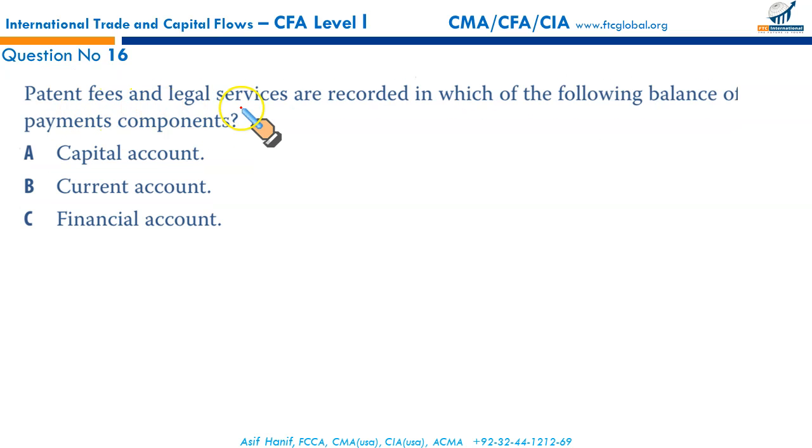Patent fees and legal services are recorded in which of the following balance of payment components? It's not capital, rather it's the current account, because the current account will show the flows of goods and services, income from foreign investment, patent fees, and legal services. They're all captured within sub-accounts of the current account. So that's B.